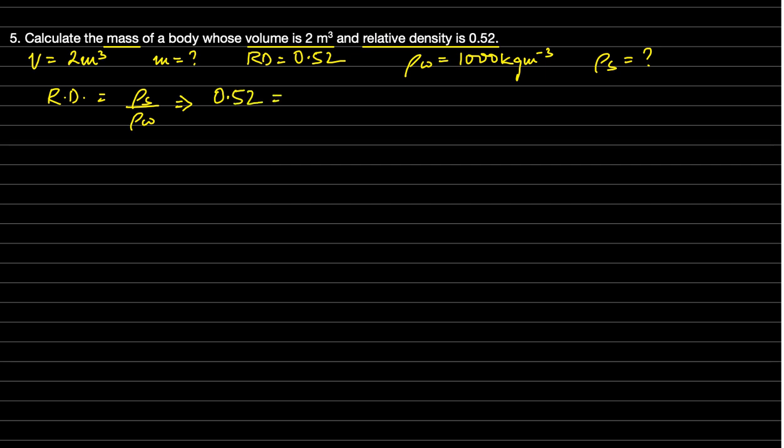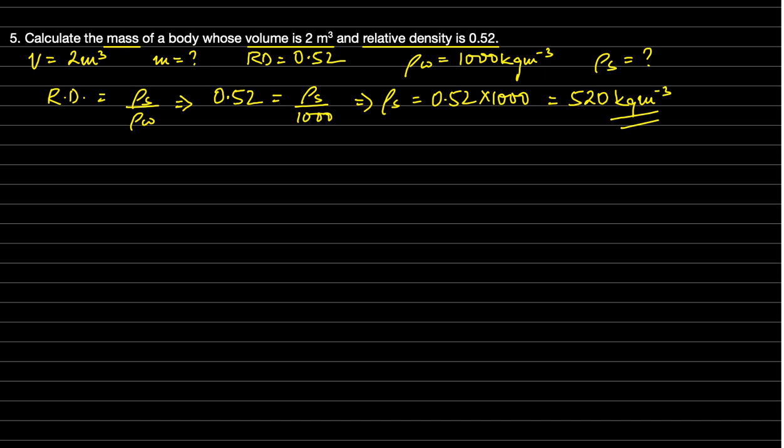0.52 is equal to density of substance, which we need to find, divided by density of water, which is 1000. So we get density of substance is equal to 0.52 into 1000, which would give us 520 kg per meter cube. So we have got the density of substance as 520 kg per meter cube.